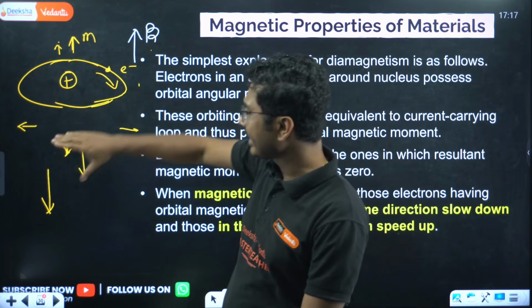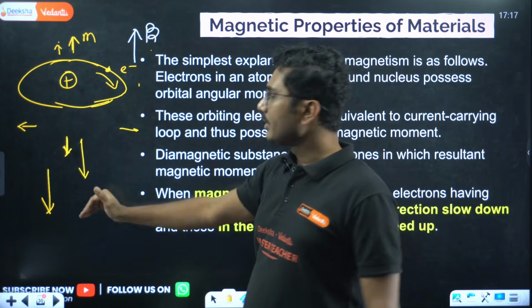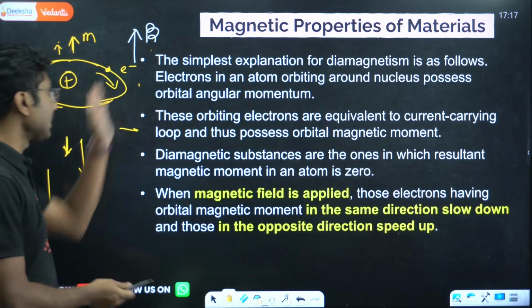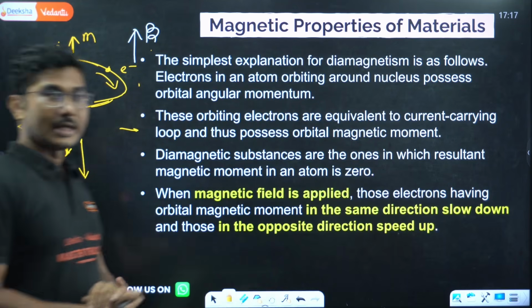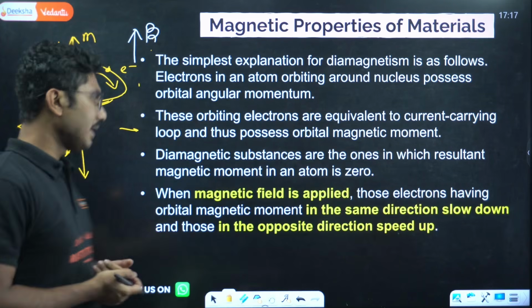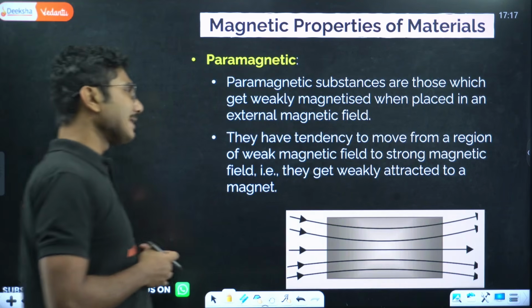So the net effect in the opposite direction is high, and that's why the object moves in the opposite direction of the magnetic field. They repel each other. So opposite magnetic fields, they are repelling each other, and because of the repulsion it is moving in the opposite direction. Okay, clear? Next is paramagnet.